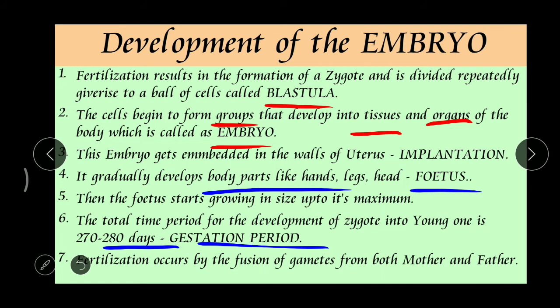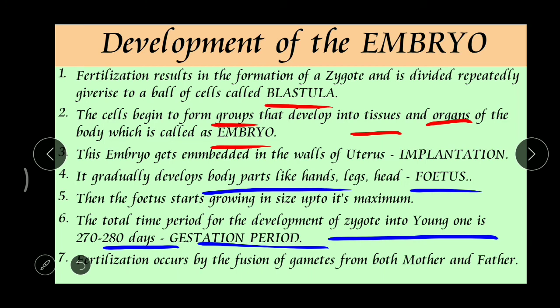That time period is called the gestation period. And this is very, very important. So the total time period needed for the development of a zygote into a young one is called the gestation period. How much time? That is 272 to 280 days, or we can say 9 months.